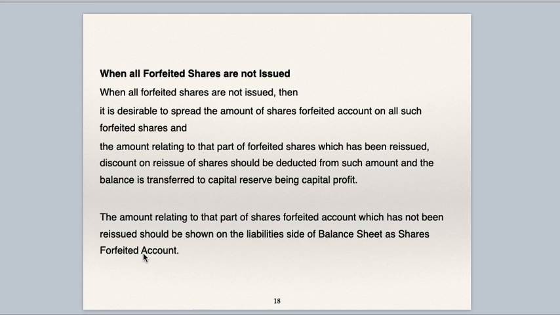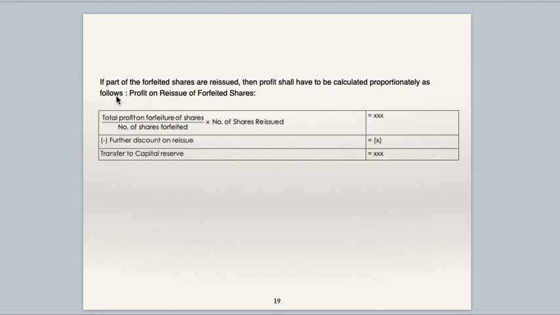In the example which I have given you, we have seen that 100 shares are forfeited and the entire 100 shares are reissued. But if only some part of the forfeited shares are reissued, and not all of them, then you have to be very, very careful. Proportionate profit only gets transferred to capital reserve, and shares forfeited account, which has a credit balance for the shares which are not reissued, is to be shown on the liabilities side of the balance sheet. I will show you how it is to be calculated.